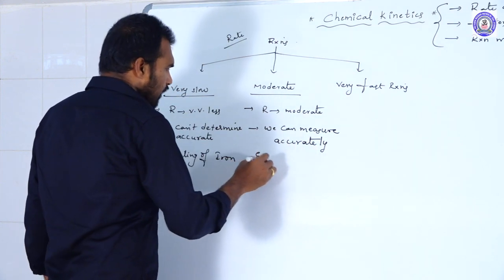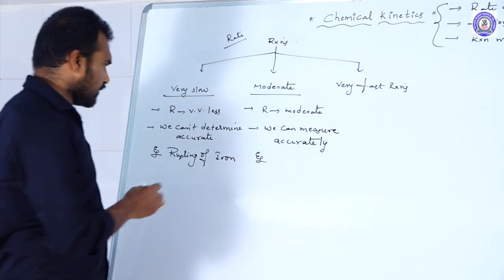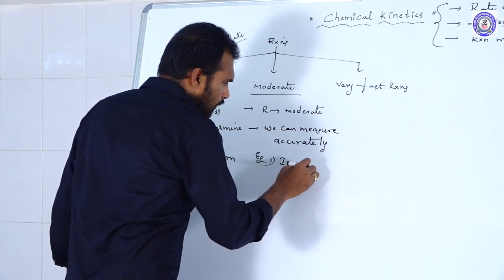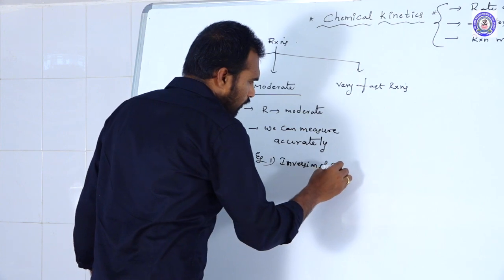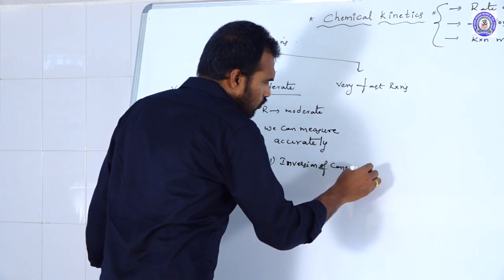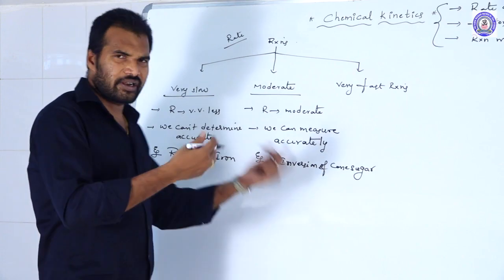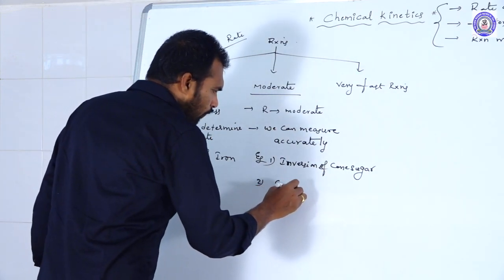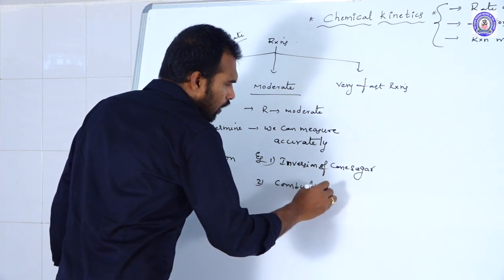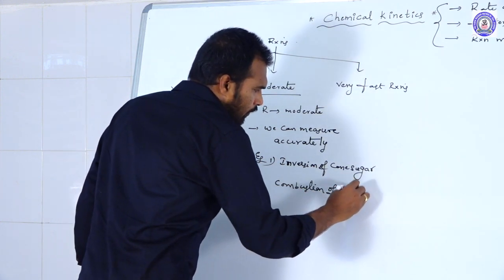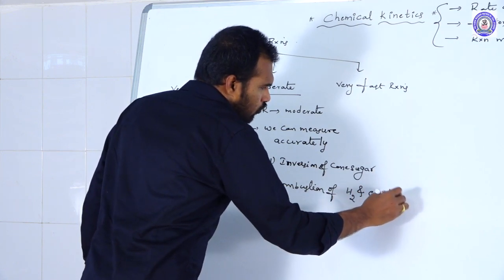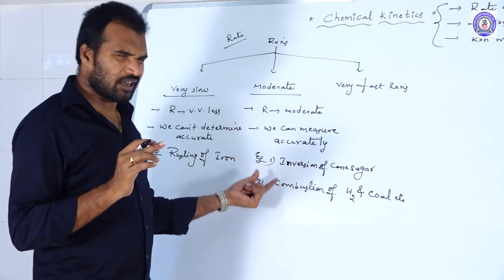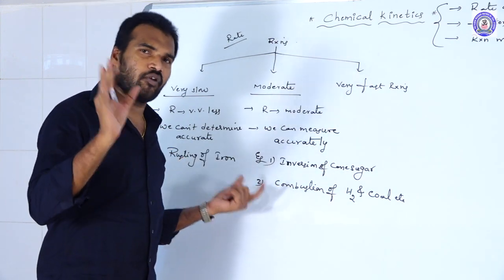What examples come under these moderate reactions? Two best examples: inversion of cane sugar, or inversion of sucrose. Sucrose on hydrolysis gives glucose and fructose. And the second one, combustion of hydrogen and coal. This is also an example of moderate reactions. Most combustion reactions have moderate rates.